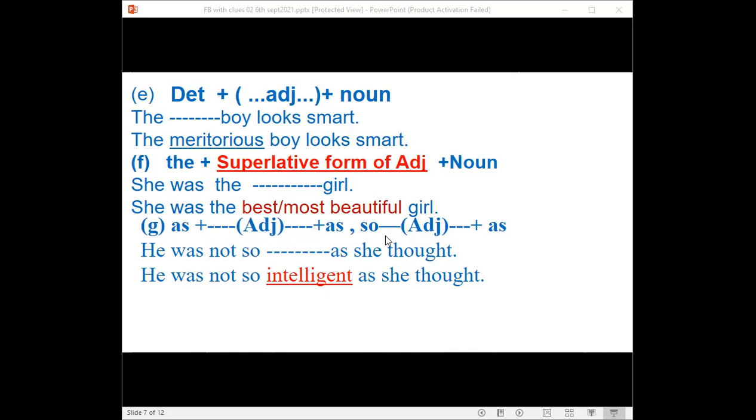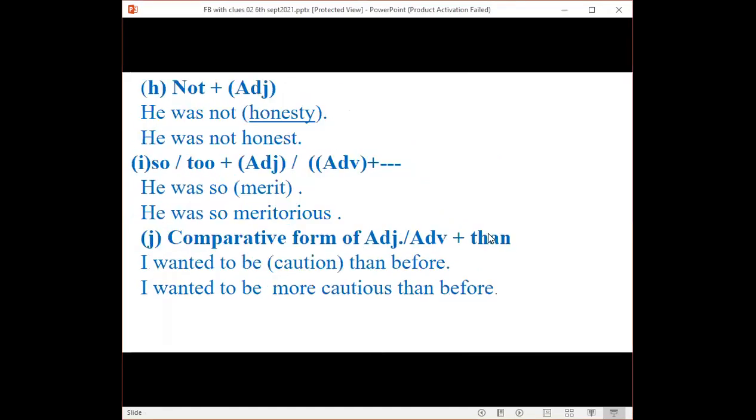Then as plus adjective plus as, or so plus adjective plus as. In sentences comprising positive degree, in that case you can see the comparison with as adjective as, or so adjective as. She was not so intelligent as she thought. Then after not, we can use an adjectival word. He was not honest. Then so plus adjective. He was so meritorious.